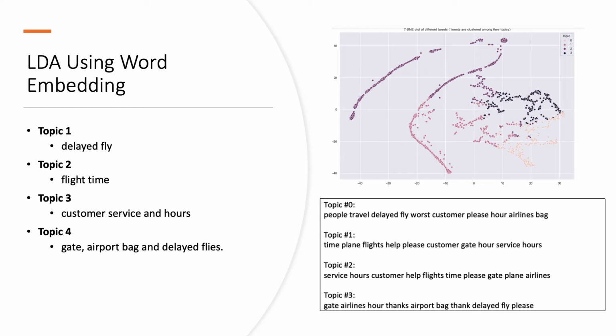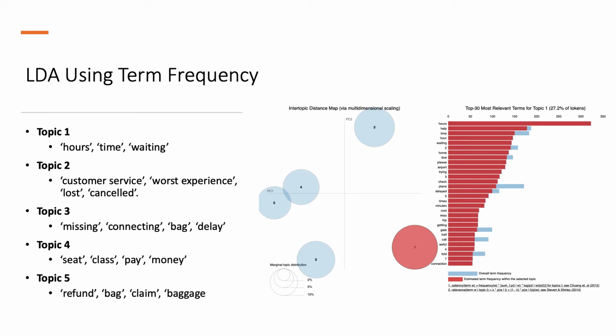And the last one is about gate, airport, bag, and the delayed flights. Finally, I tried the LDA model with word frequency instead of embedded words. Due to time limitation, I will not elaborate on it in this video, but the results are similar to the previous methods.